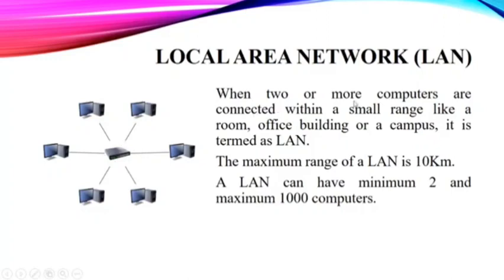Now, when two or more computers are connected within a small range, like a room, an office, a building or a campus, that is, a limited area with a few computers connected, that network is termed as LAN. The maximum range of a LAN is 10 kilometers, and in a LAN we can have a minimum of 2 computers and a maximum of 1000 computers.